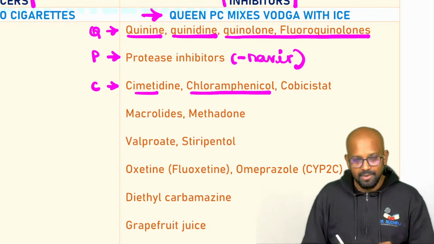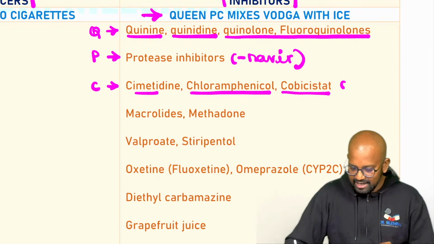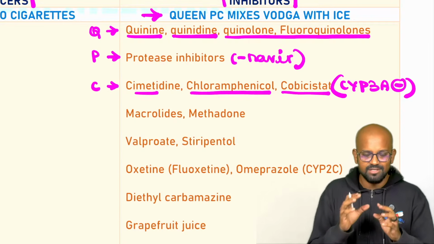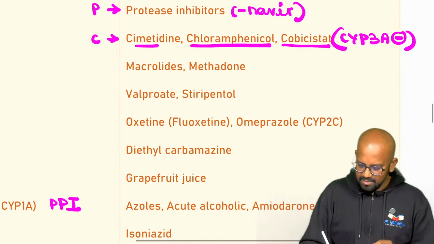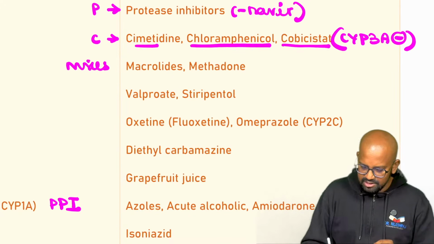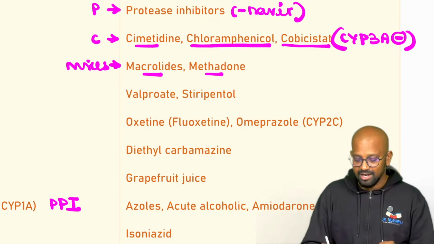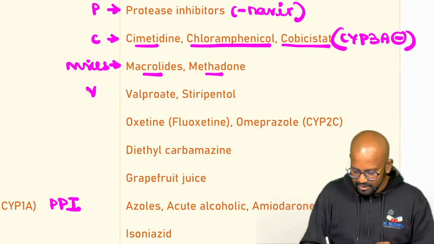Chloramphenicol is an antibiotic. Cobicistat is a selective CYP3A inhibitor. There is no need to know what exactly the drug is, just for understanding, I'm writing it down. Priyanka Chopra mixes: M is for macrolides and methadone. Macrolide is an antibiotic, methadone is an opioid.